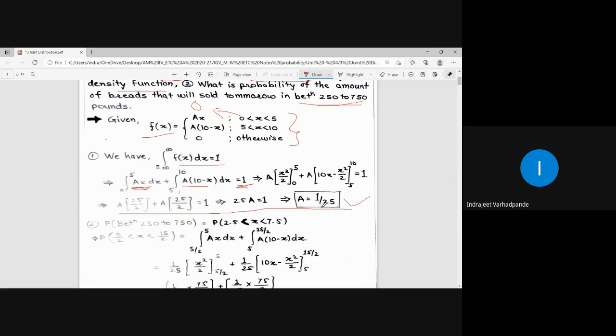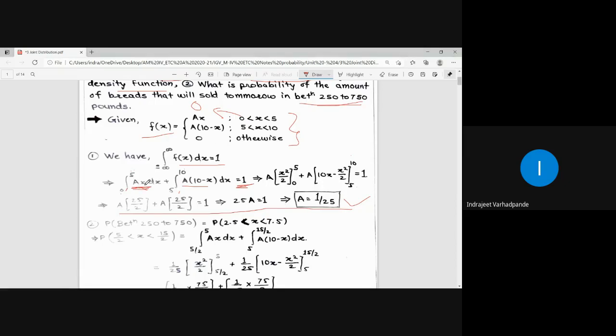So the value for the constant a, which is derived from the integral, is a equal to 1 upon 25. Accordingly, we will be simplifying and calculating the values. I hope this integration is clear.